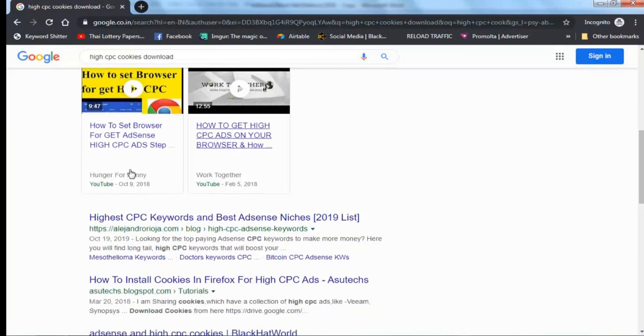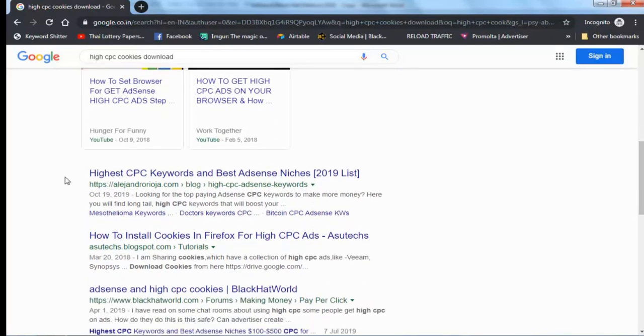What is the benefit of high CPC cookies? For example, you exchange clicks with me, and in your browser you have already installed high CPC cookies. After that, I give you my website. You search on Google and go to my website, and you give me your website. I search on Google and go to your website.